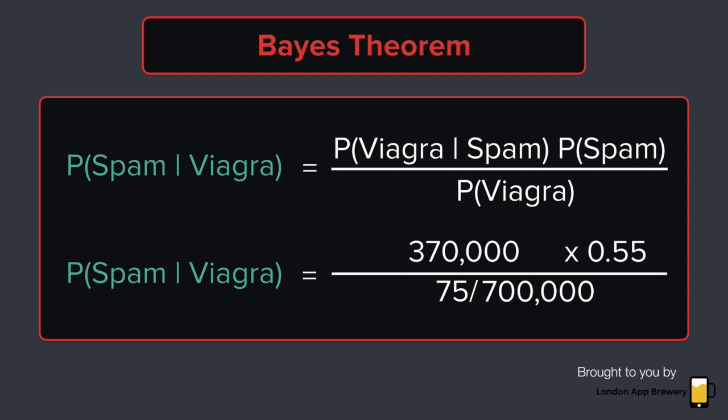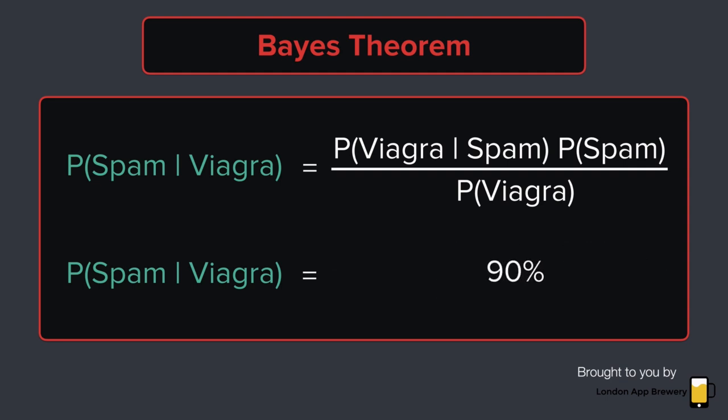If we find that the word Viagra appears 65 times, the conditional probability is simply 65 divided by 370,000. And that's it. We've got all our numbers. We can work out the probability that an email is spam given that it contains the word Viagra. And based on our data here, the probability is around 90%.